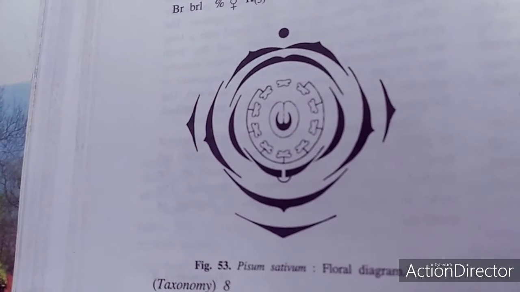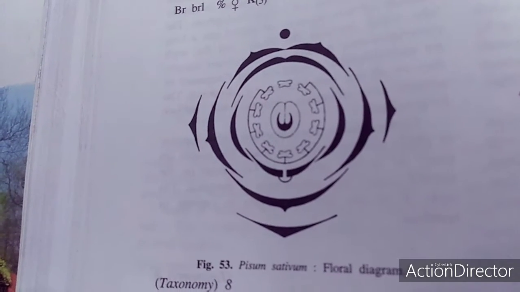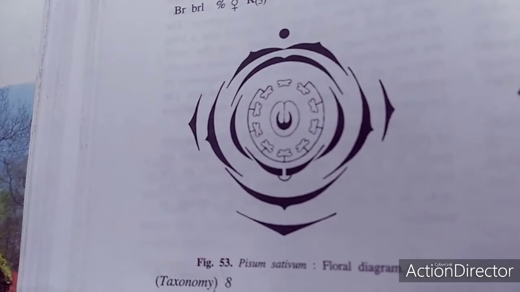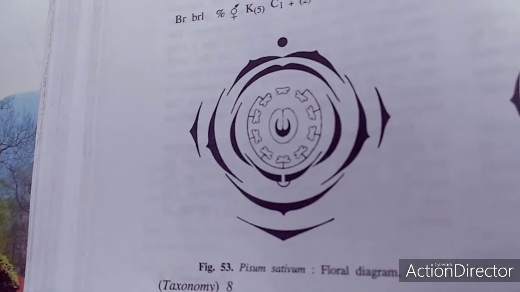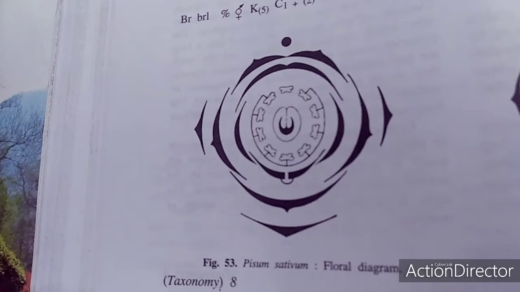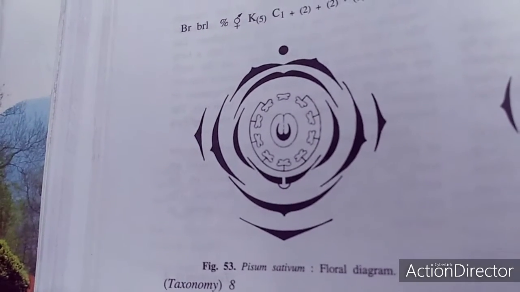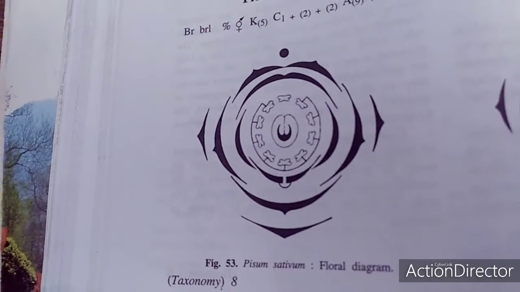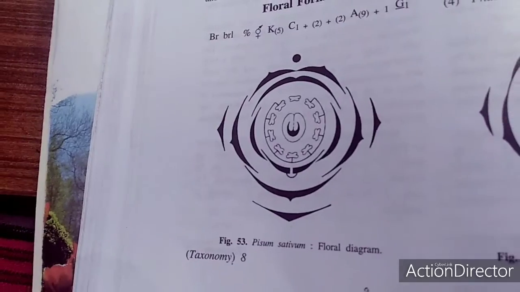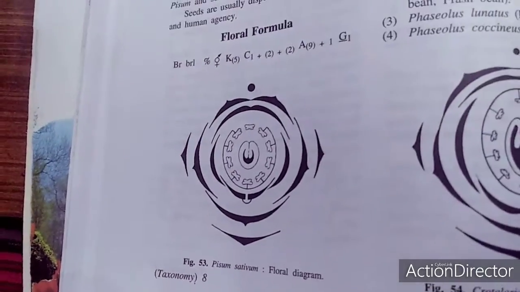The style is 1, stigma is 1. Typically a legume fruit is recognized. The seeds are non-endospermic, and the embryo is conspicuous. The floral formula is zygomorphic, hermaphrodite, K5 C5 A(9)+1 G1, superior ovary.